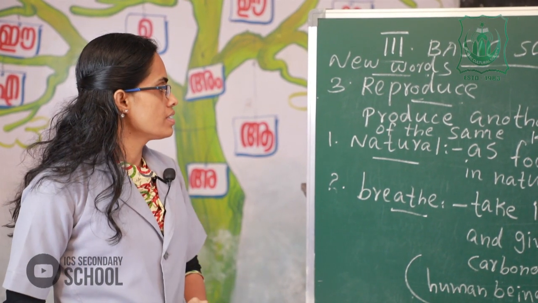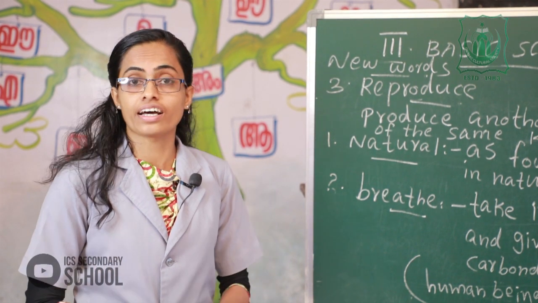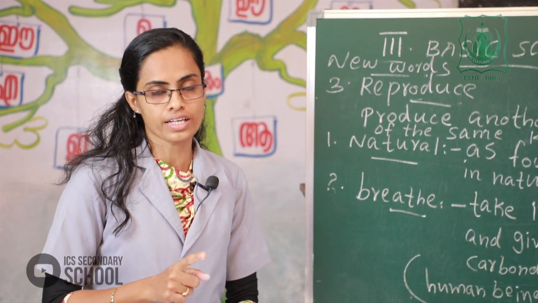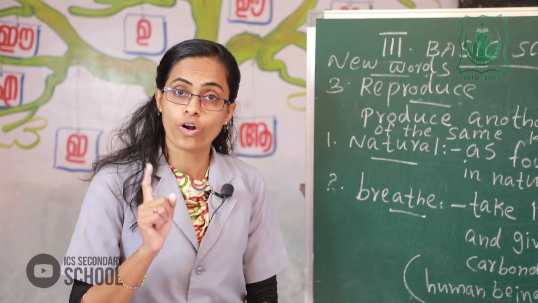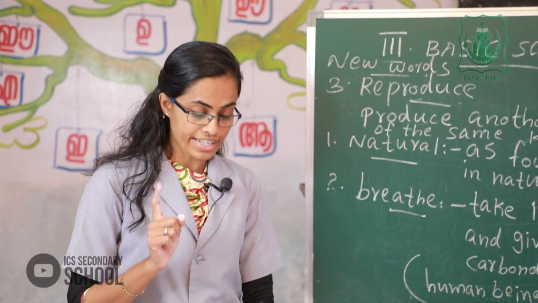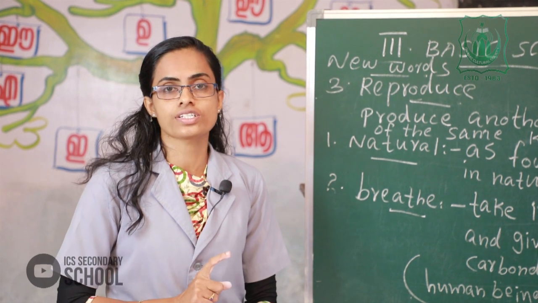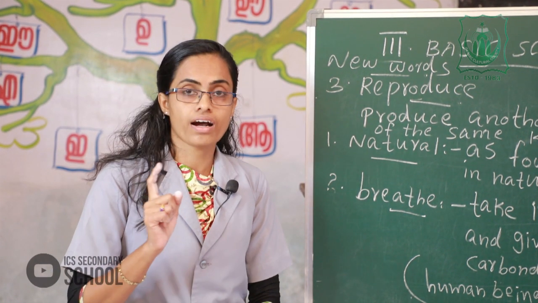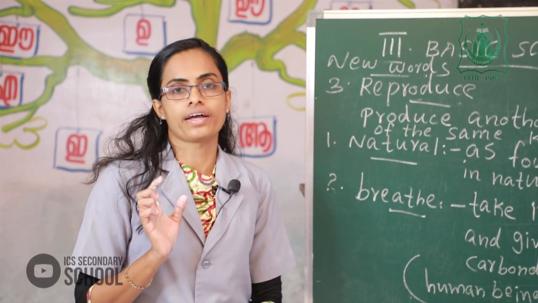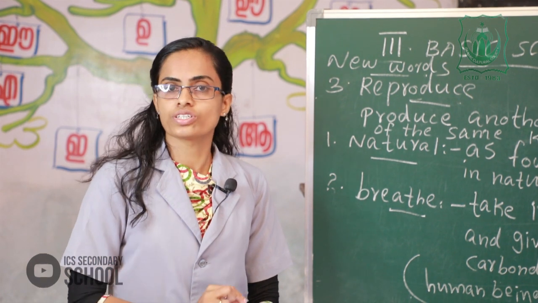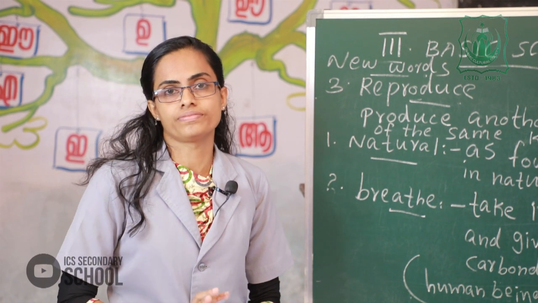The next activity, today we discuss some questions. What are natural things? What are man-made things? Are all natural things living things? The next question, why do living things eat? And the last one, a car cannot reproduce. Why? These are the questions. Find out your answers and study well.